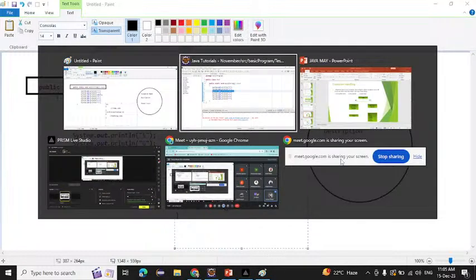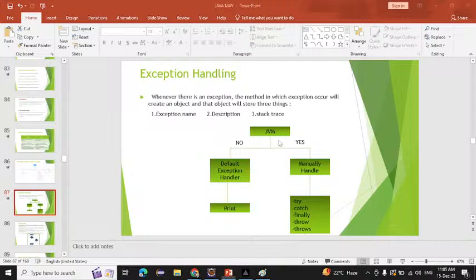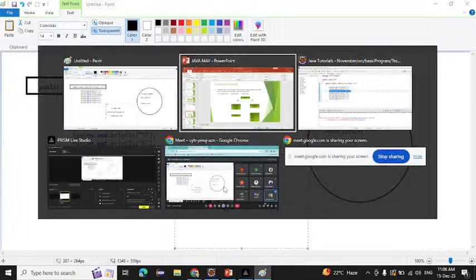Then the JVM will ask this method whether it is handling the exception or not. If it is handling the exception, then it will print whatever we write inside the catch block. If we are not handling the exception, the JVM will give that object to the default exception handler, and the default exception handler will print that.